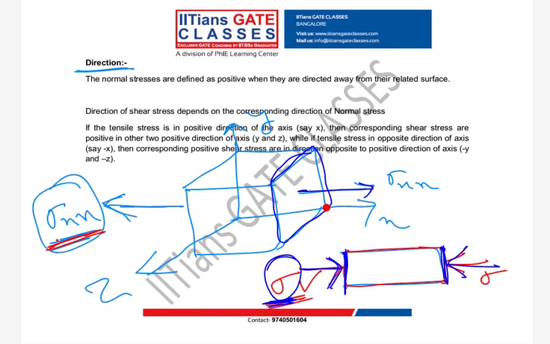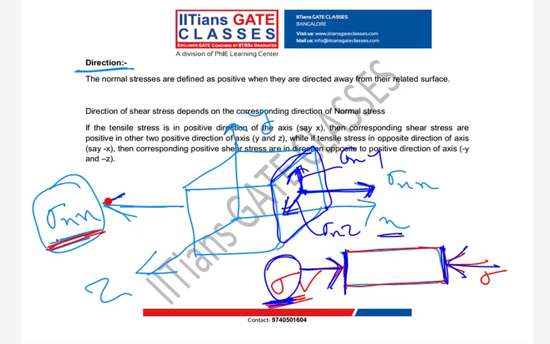Normal force will create normal stress and shear force will create shear stress. Now look here, this normal stress is going in positive x direction, so wherever I derive any formula, I will take the corresponding shear in positive direction. So these are my corresponding positive x, y positive and z positive.